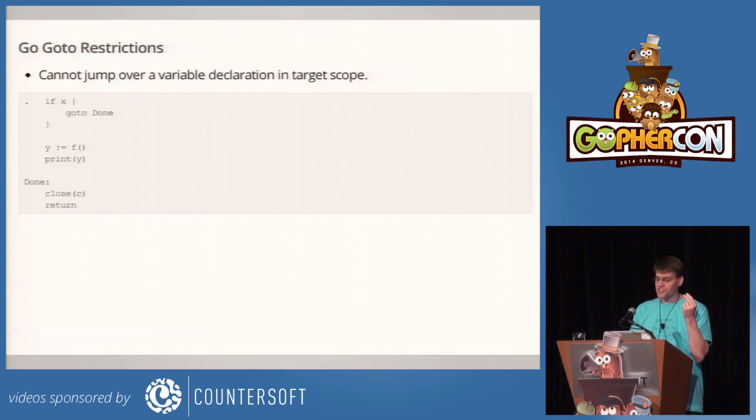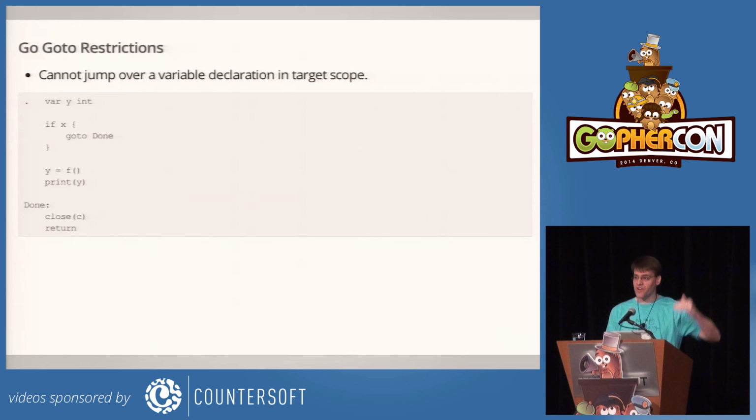In particular, we're trying to avoid the programmer ever seeing uninitialized memory. And so the first rule is that you can't jump over a variable declaration because the memory gets initialized at the declaration. And so in this example, there's an if x with a goto done, and that goto to done jumps over the declaration and use of y. And so that's not valid. It doesn't matter that the code after done never actually mentions y. The fact that y is in scope there means you can't jump over it.